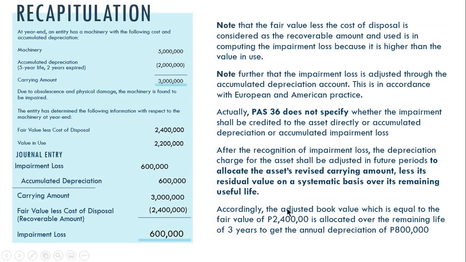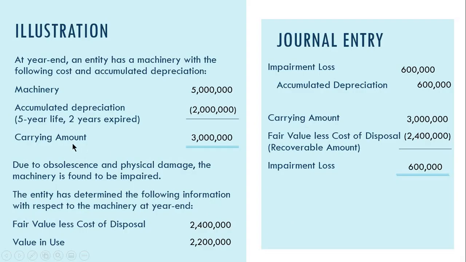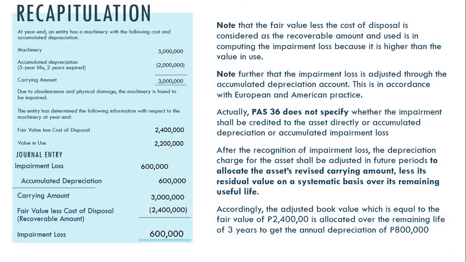Accordingly, 2.4 million na yung magiging basis natin for depreciation. So dahil may 5-year useful life, 2 years na yung expired, so 3 years na yung remaining useful life. So, yung 2.4 million na revised carrying amount niya, i-divide na natin siya for the remaining 3-year useful life ng asset to get the annual depreciation, which is actually 800,000. That's 2.4 million divided by 3 years. That's 800,000 na yung depreciation expense natin for the next 3 years na remaining useful life ng asset.